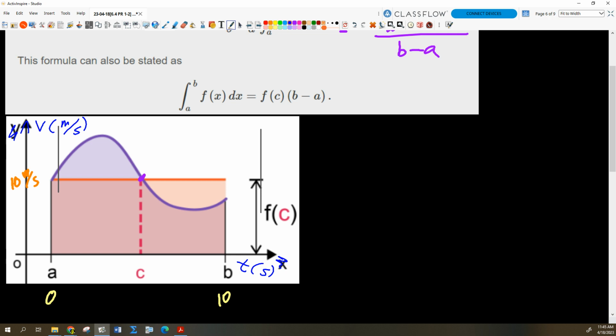So one example would be something like that. The area under a velocity versus time graph equals displacement.